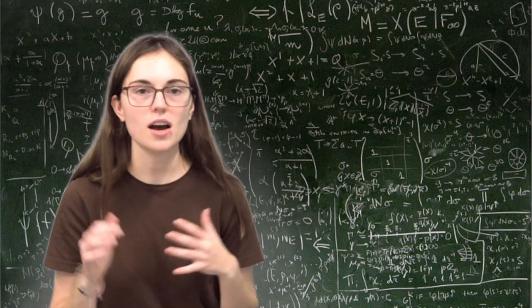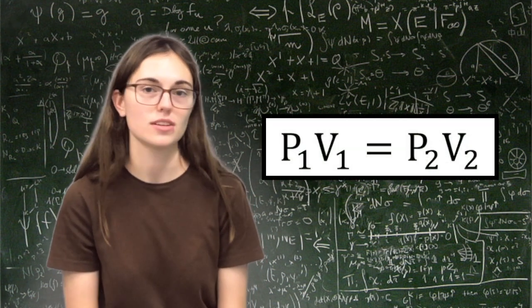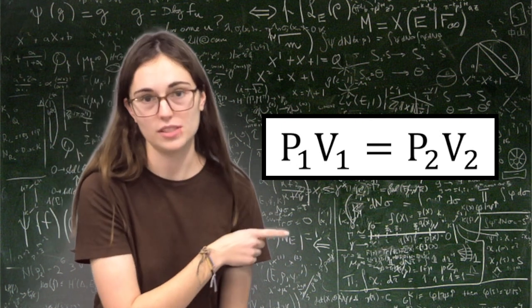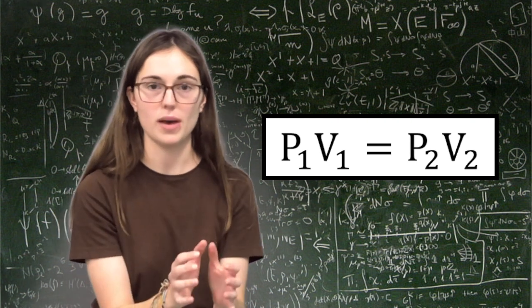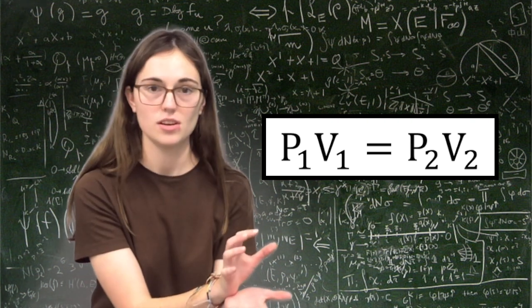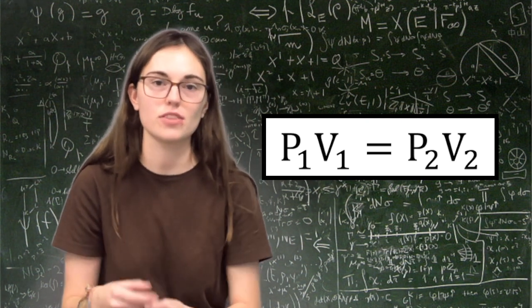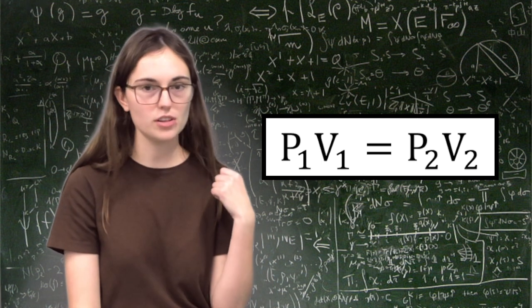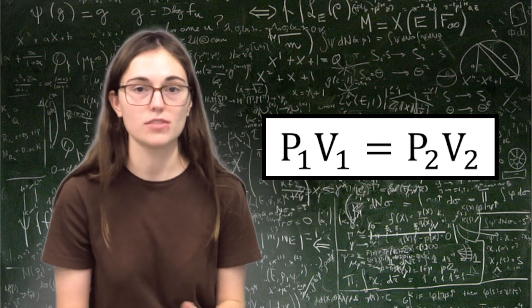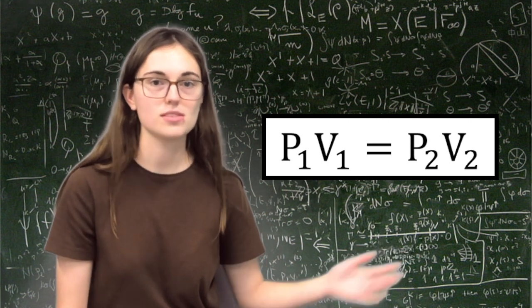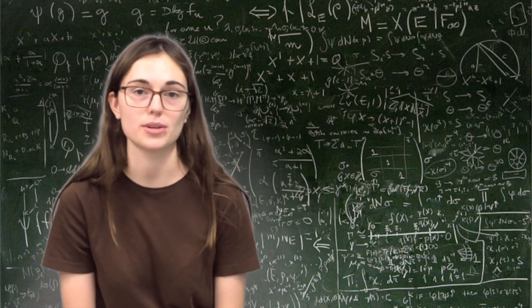And so when we talk about Boyle's Law in chemistry, we usually refer to it by this mathematical expression, P1V1 = P2V2. And what this means is that the pressure times the volume at an initial condition will equal the pressure times the volume at a second condition, or later. So if you know the initial pressure and the initial volume, and then you change the pressure to something and you know that value, you can solve for the volume at that second condition because you have 3 out of the 4 variables, just by rearranging the equation with simple algebra.